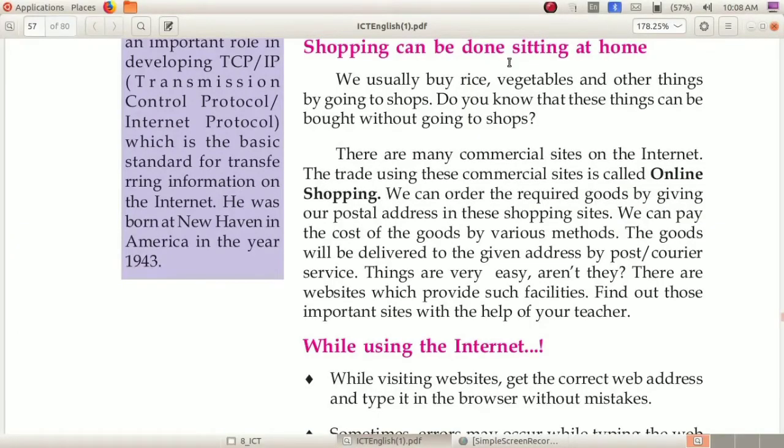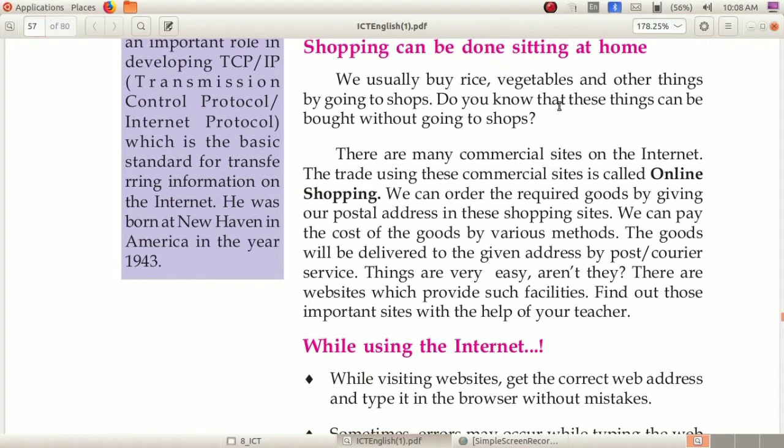Shopping can be done sitting at home. Dear children, now you are familiar with online shopping, right? In these COVID lockdown days, we are experiencing online shopping. Usually we buy rice, vegetables and other things by going to the shops. But we also have the facility of buying things without going to shops. How? Yes, by using the commercial sites on the internet.